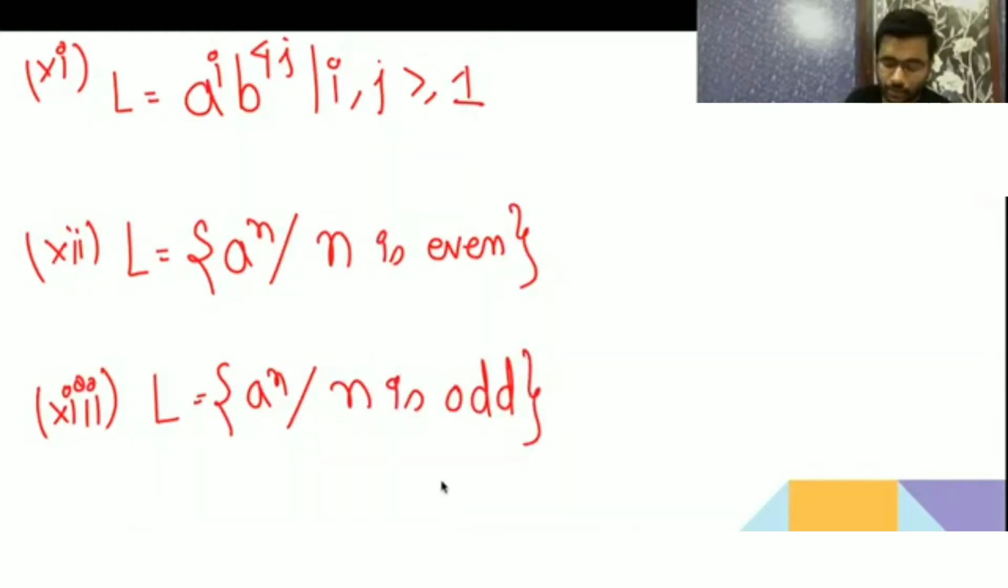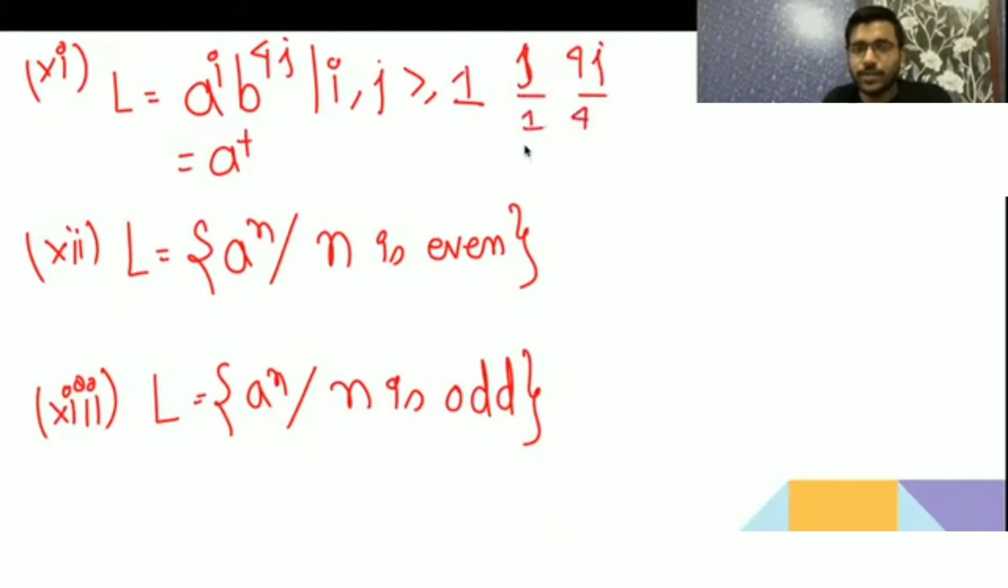Is it regular or not? See, it is saying a^i, then b^4j. Okay, so i is greater than or equal to 1. So first a plus. Then similarly, it will increase. How will b increase? j, then 4j. So if j is 1, then 4, then 2 gives 8, then 3 gives 12. So here it is increasing in AP only. Common difference is 4.